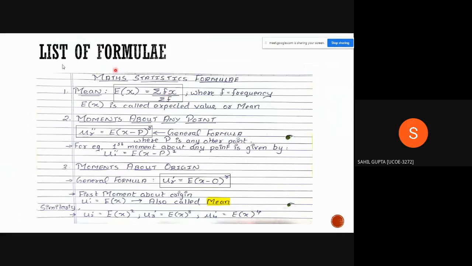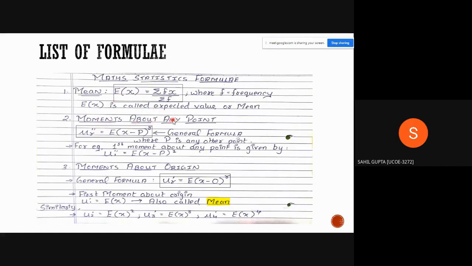So these are the formulae. We know that the mean, E of x, is equal to summation fx upon summation f, where f is the frequency. It is also called the expected value, that's why I have written E of x. Now let's talk about moments.